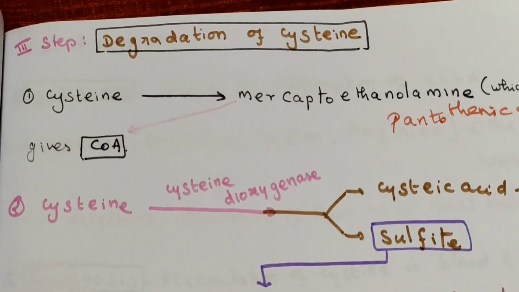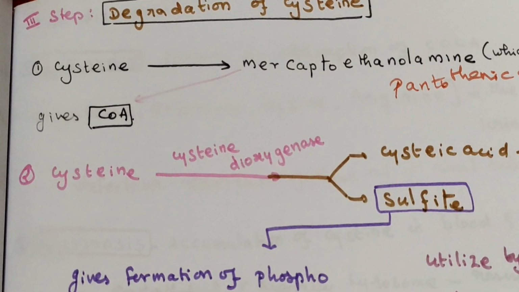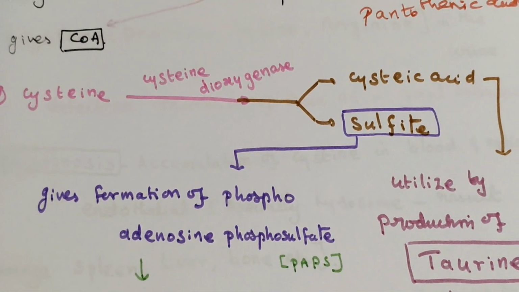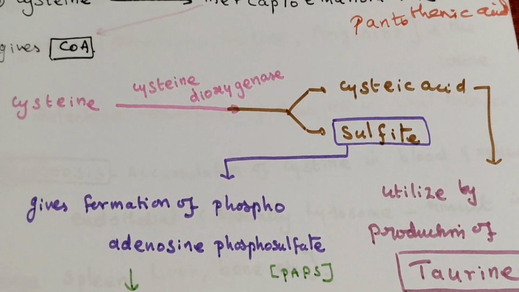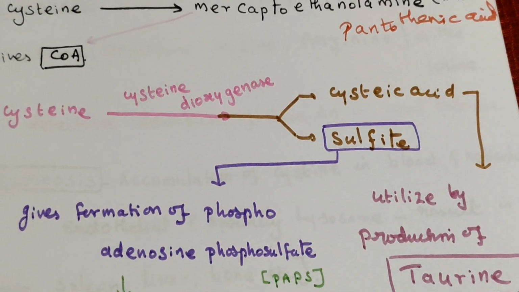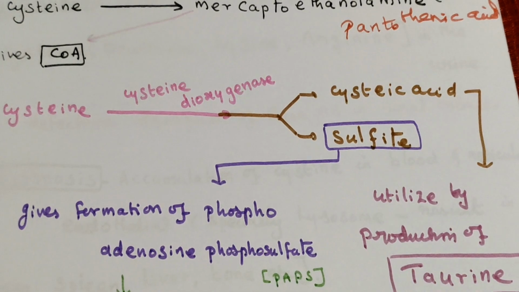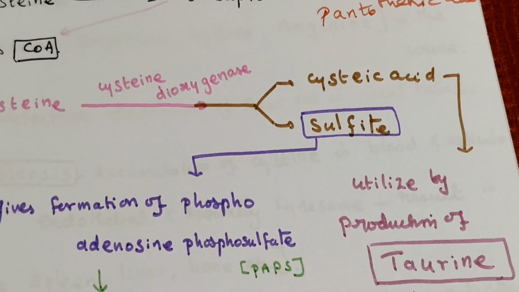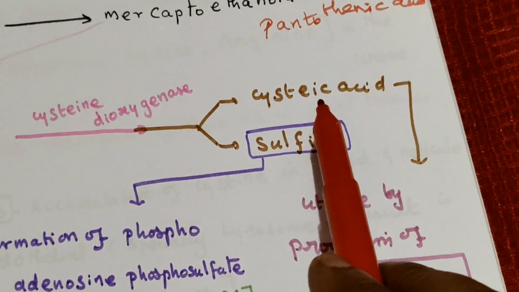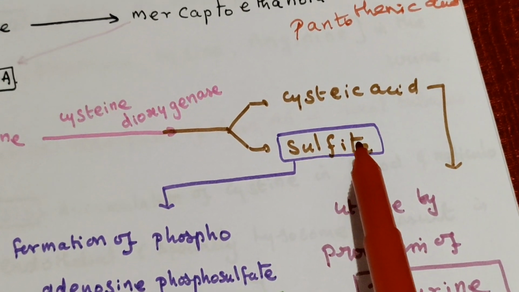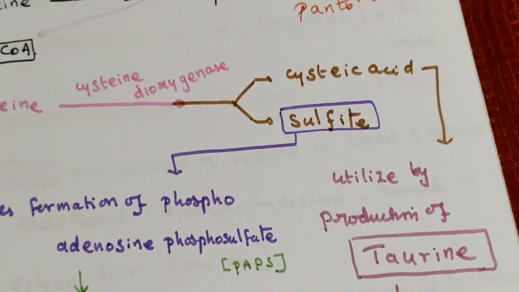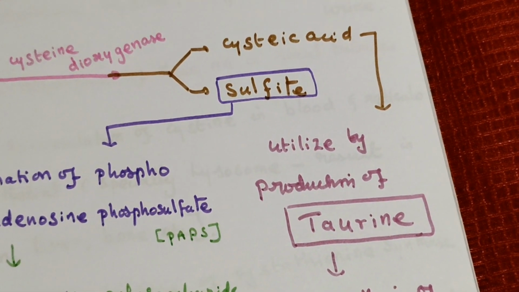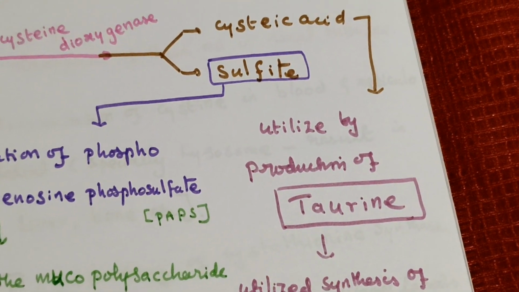So this is the first product given by cysteine. Then second, by the cysteine dioxygenase enzyme, cysteine gives cysteic acid and sulfite. This cysteic acid is utilized for the production of taurine.